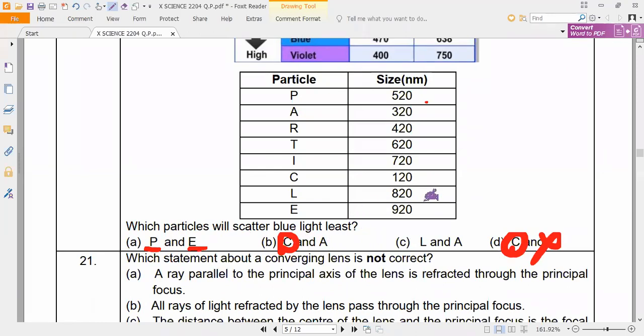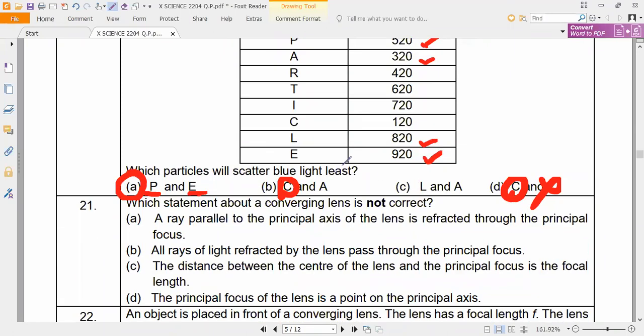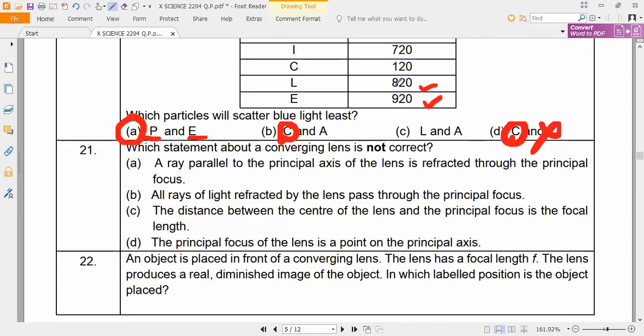So you can check it. L is 820. A is how much? 320. Next, P, check it. P is how much? 520. And E is how much? 920. So P and E, sir. Because E and A, sir. In these given options, these are the maximum sized particles. So that is why that is the correct answer. Next.